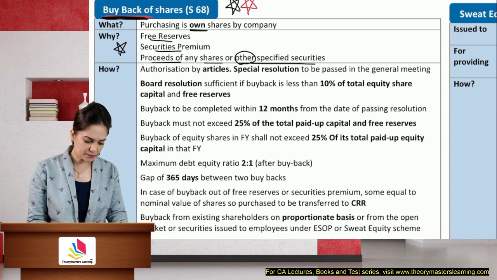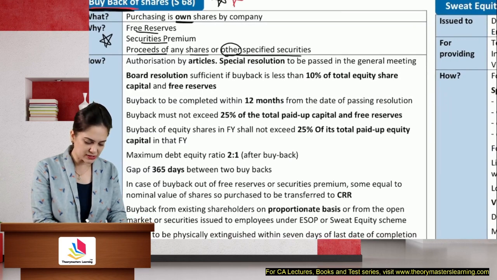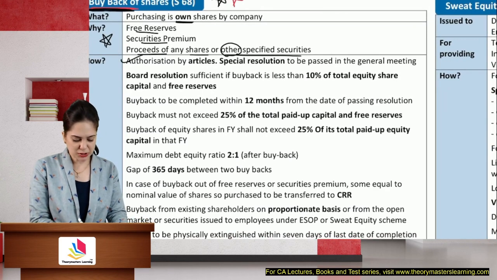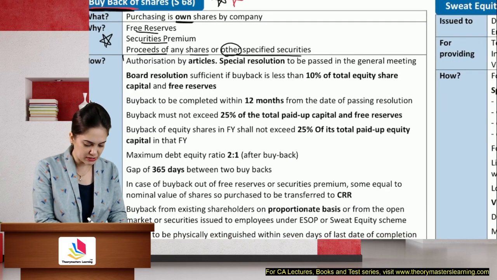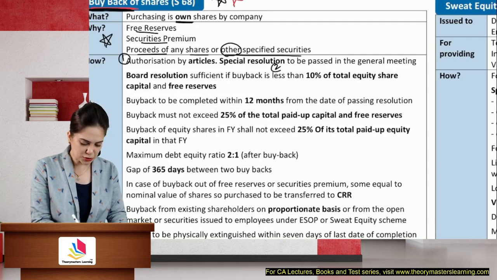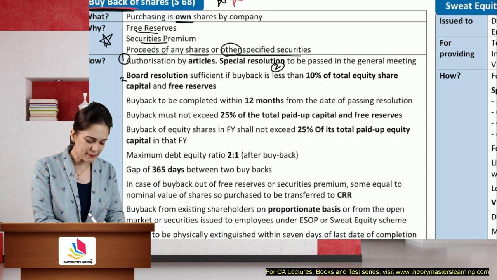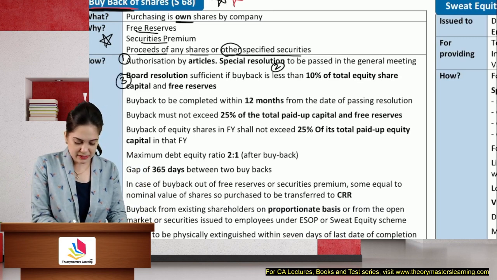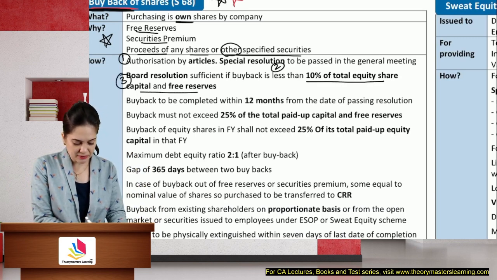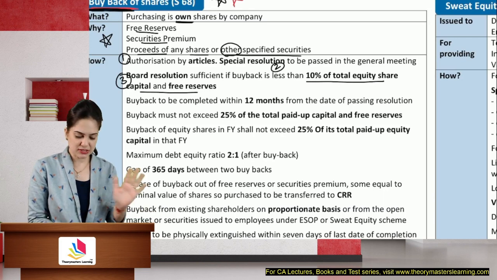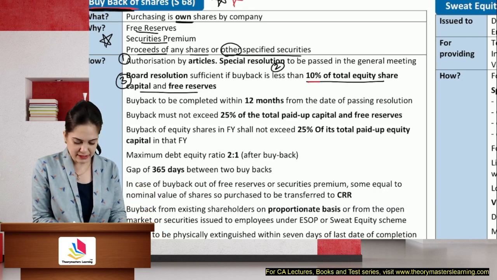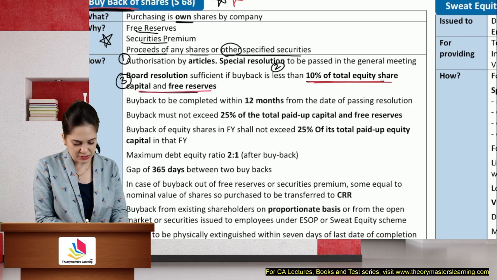What is the procedure? First, you require authorization in the articles. Then a special resolution will be passed. So authority in the articles, a special resolution to be passed. Board resolution is sufficient if the buyback is 10% or less of the equity capital and reserves. So board resolution is fine if the buyback is less than 10% of the total equity capital and reserves.